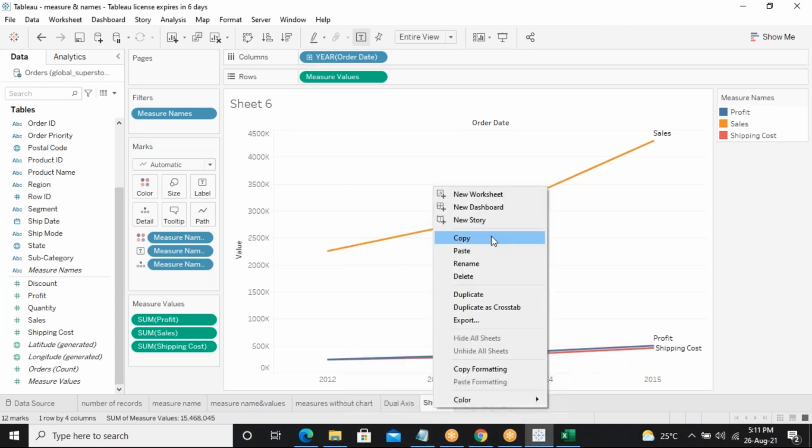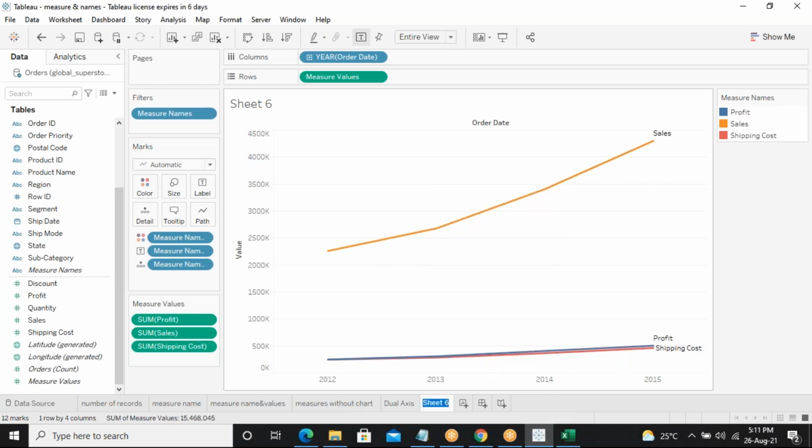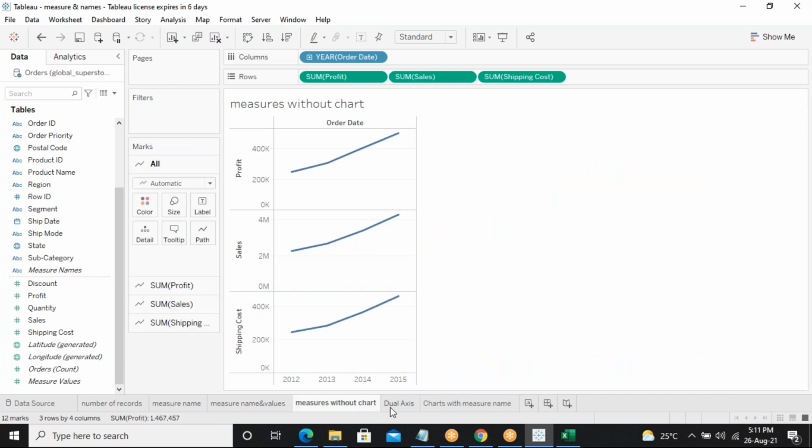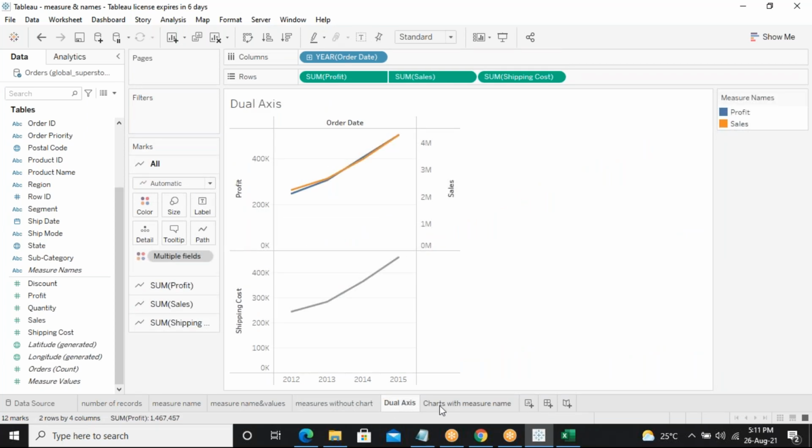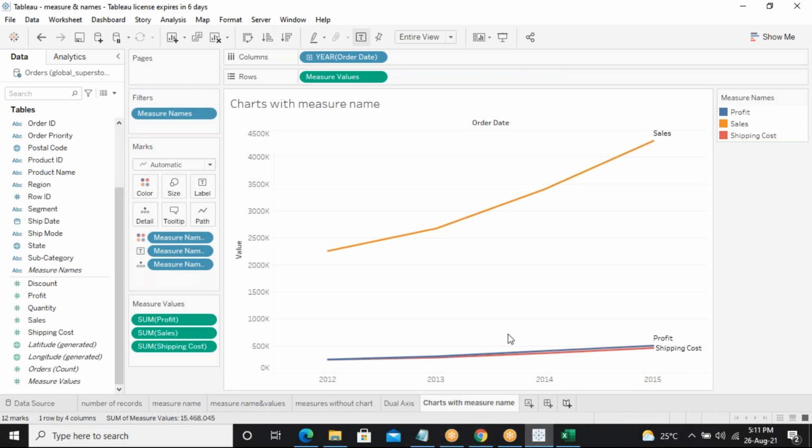Next what we will do, I shall rename this sheet. So clear, right? Let's check it out. Whatever we have done, measures without the chart, dual axis, and measures with the chart with measure names. So these are the differences we are getting.